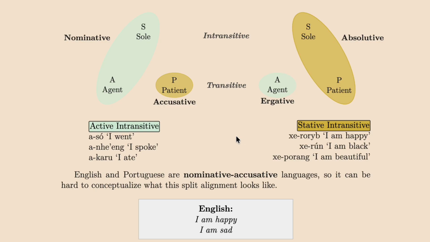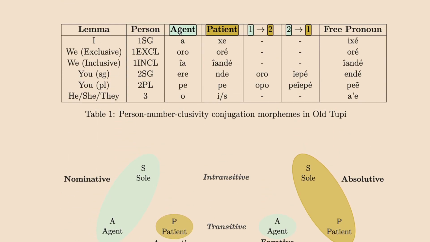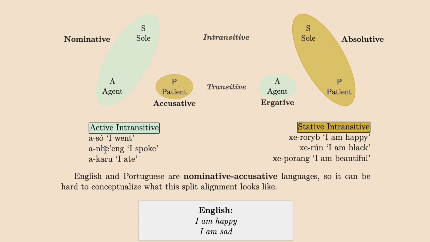The intransitive verbs represent two different classes, which Navajo calls the first class and the second class, but we're going to call them active intransitive and stative intransitive, respectively. Aso, I went. Anyeeng, I spoke. Akaru, I ate. Each of these words are being used with active morphology because they are active intransitive verbs. They're things we do actively.